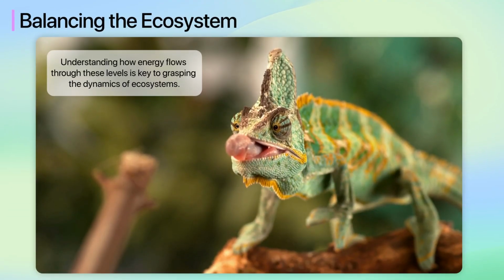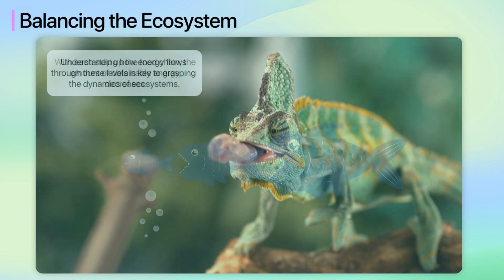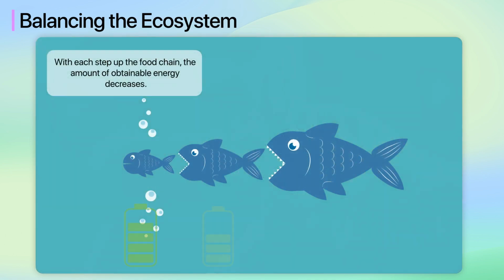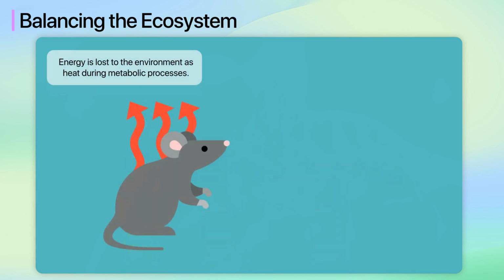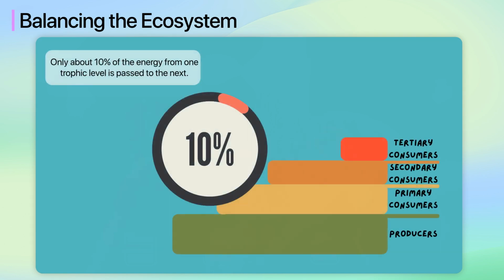Understanding how energy flows through these levels is key to grasping the dynamics of ecosystems. With each step up the food chain, the amount of obtainable energy decreases. This is because energy is lost to the environment as heat during metabolic processes. Generally, only about 10% of the energy from one trophic level is passed to the next. Therefore, there are fewer organisms and less energy available at higher trophic levels.